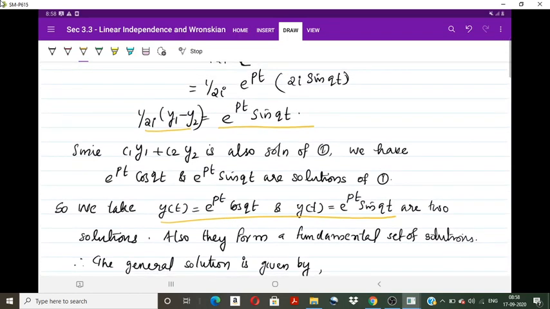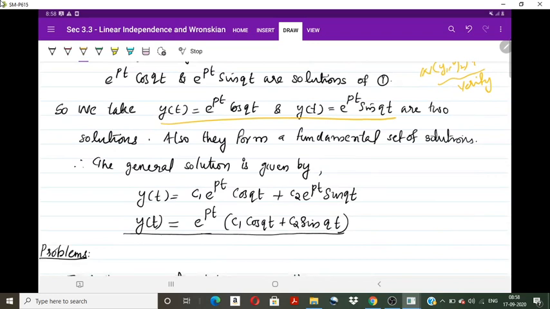So we are taking some simple solutions, and we can see that the Wronskian of these two solutions, W of y1, y2, is also not equal to 0. Verify this. So this will form a fundamental set of solutions, and hence using this we can write the general solution as C1 y1 plus C2 y2, or e raised to pt is common. So we can write the general solution as e raised to pt into (C1 cos qt plus C2 sin qt).